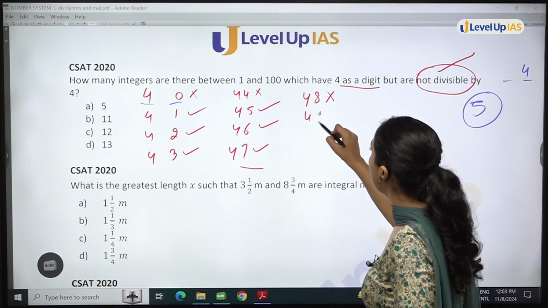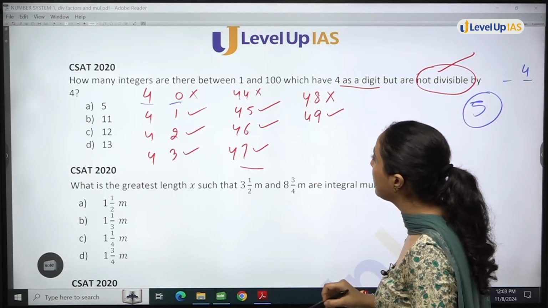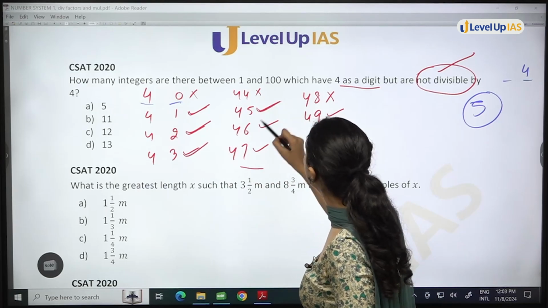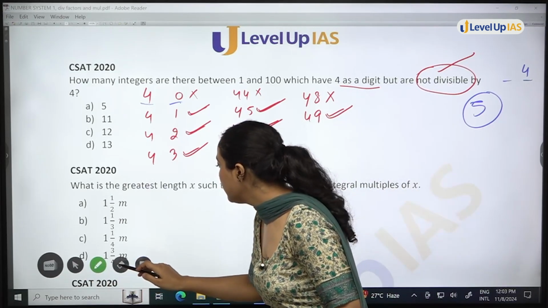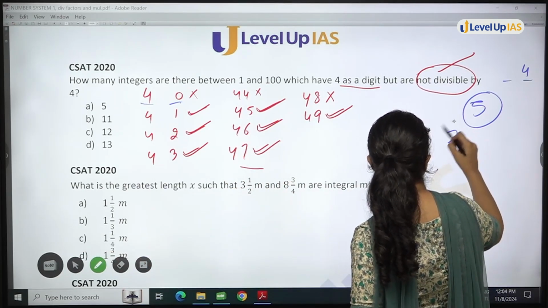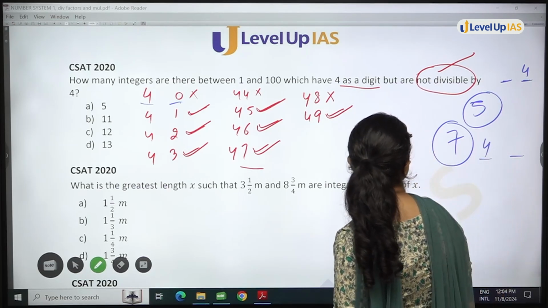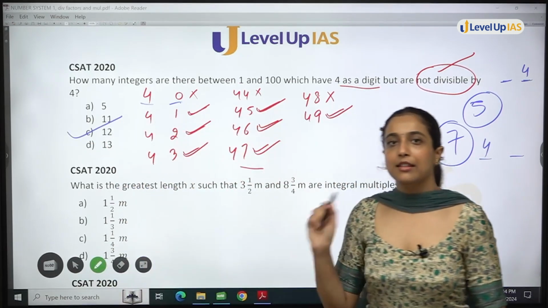So 49, not divisible, so we will consider it. Okay, only these options are there. How many possibilities are there? 1, 2, 3, 4, 5, 6, 7. So from the second case, I got 7 possibilities. 5 possibilities from this case, 7 possibilities from this case. So in total, 12. As simple as that.